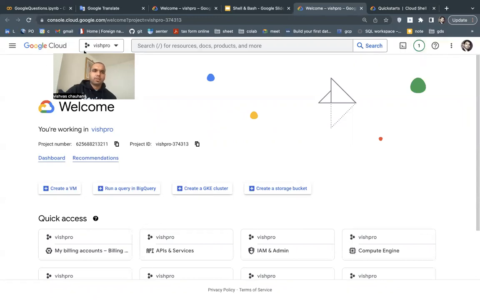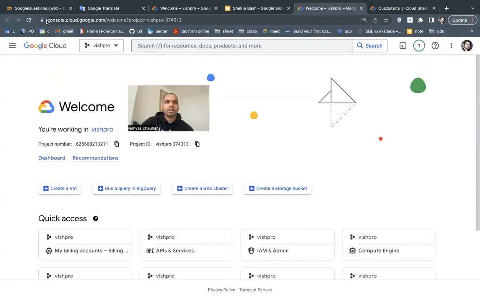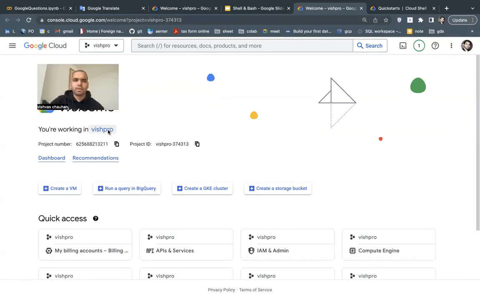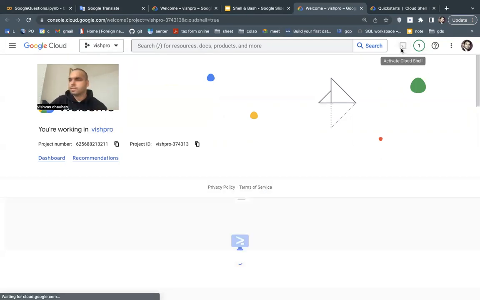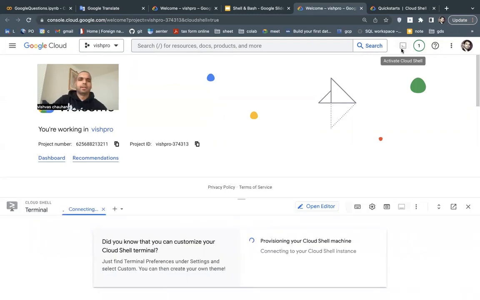Now I'm in the Google Cloud Platform. You can simply go to console.google.com. You can make your account like you make your Gmail account. So it's good. You can create your one ID. It's free, but if people are not aware of it, they should be aware of it. And let's go. 12 minutes. I have 3 more minutes.